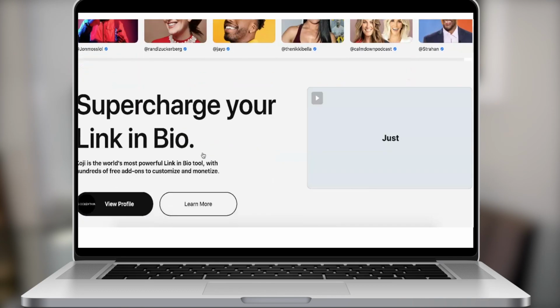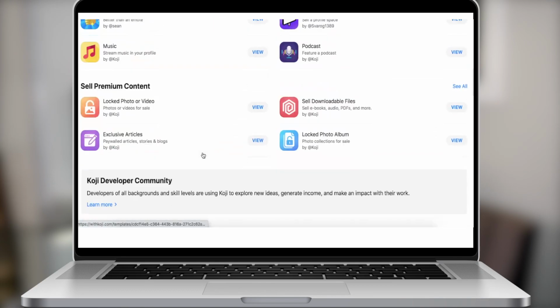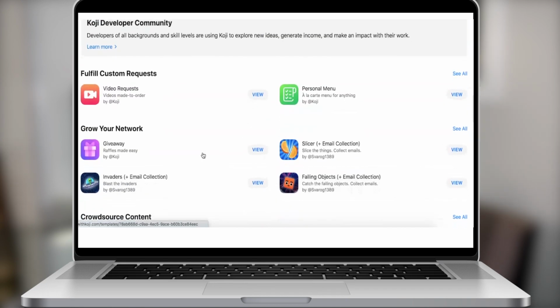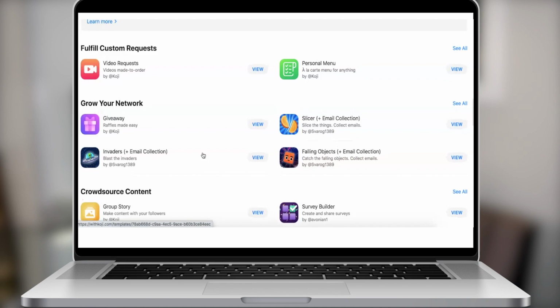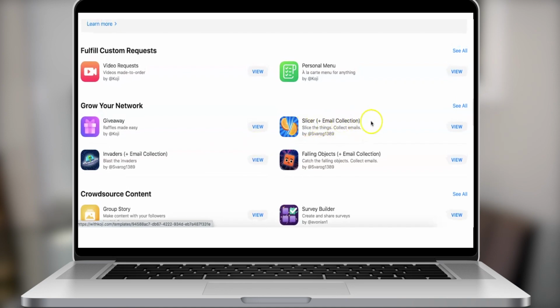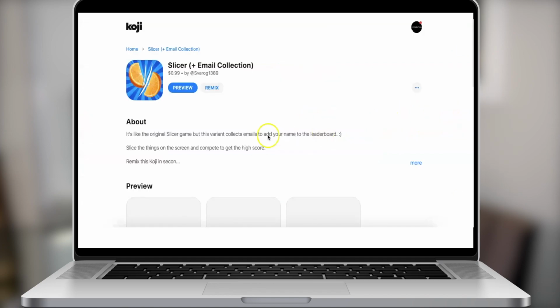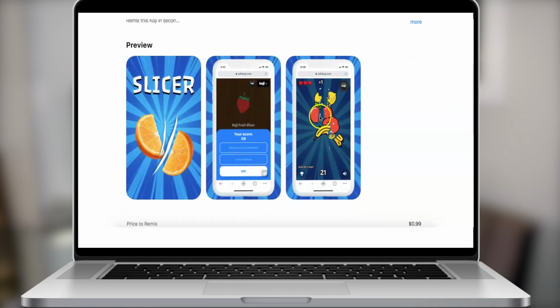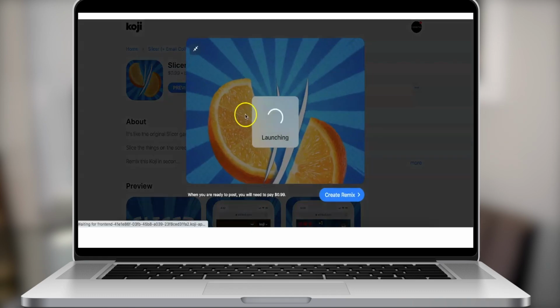Also, if you are an influencer or creator looking to do more engagement style of work, you can get really creative here with your engagement, right? There are different games, and what's interesting about these games is that you could really go in. Let's see this game, Slicer, for example. Everyone kind of knows Fruit Ninja, right? But you could go in for a brand, let's say you're partnering with a soda company or a food brand. You can swap out these characters with your own images, which is really, really cool.